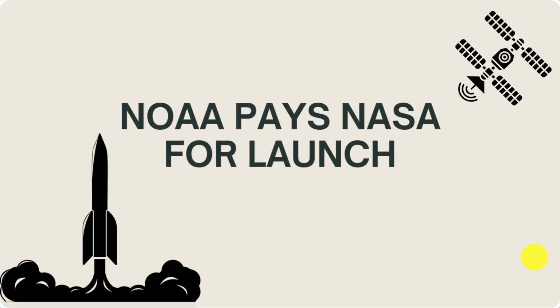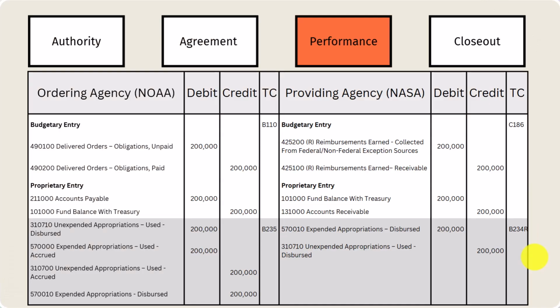Okay, the next step though, now NOAA pays NASA for the launch. So on NOAA's side, when they move it from 4901 to 4902, you have your obligations, delivered orders unpaid to delivered orders paid. We reduce our accounts payable, we reduce our fund balance with Treasury, and then we make our appropriate entries with unexpended appropriations used dispersed, unexpended appropriations used accrued, you see there.